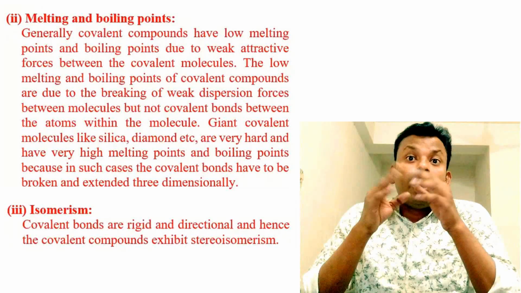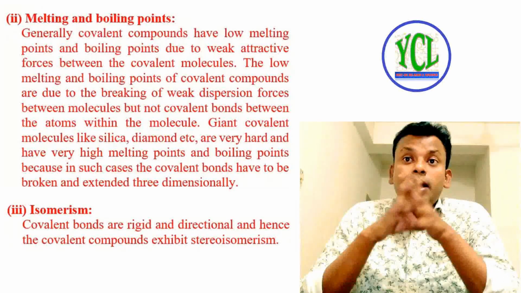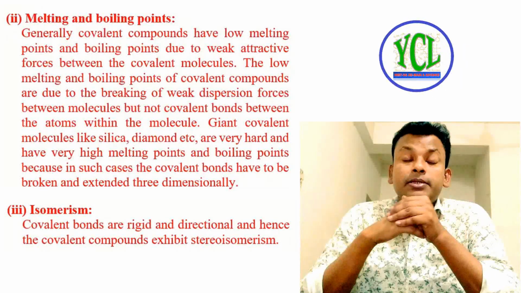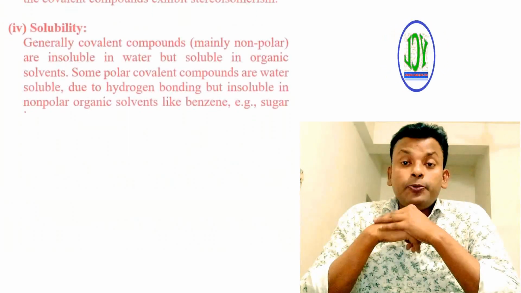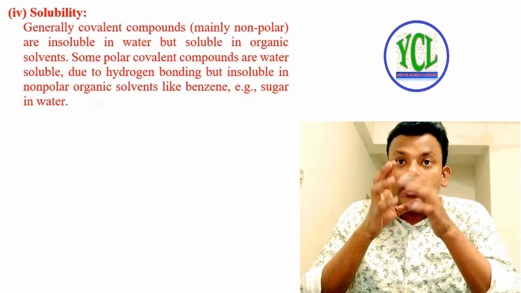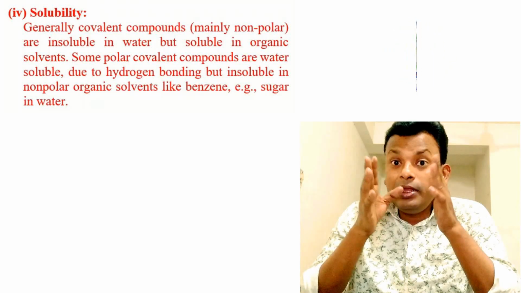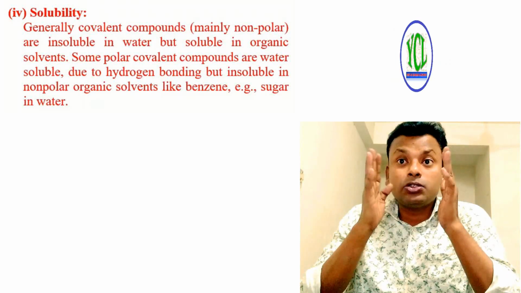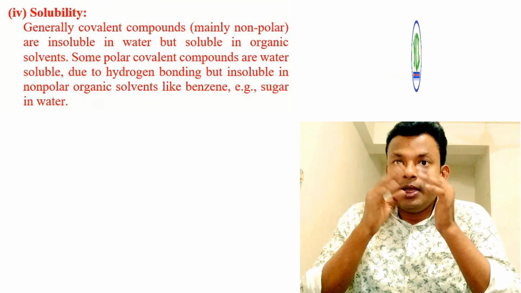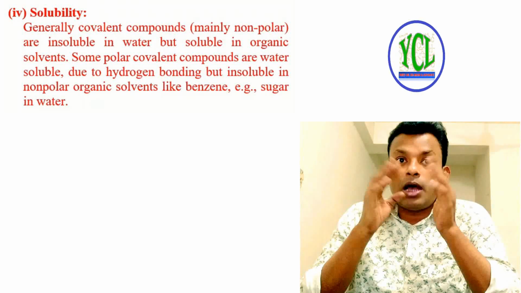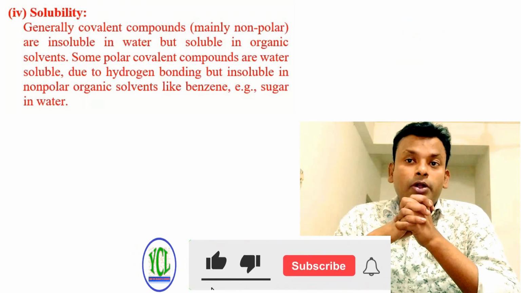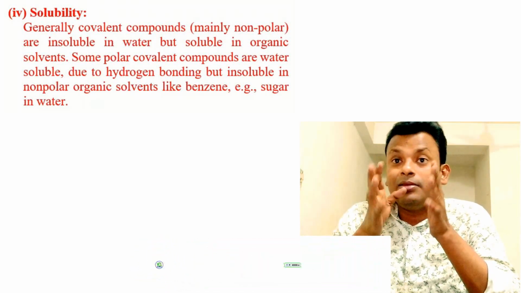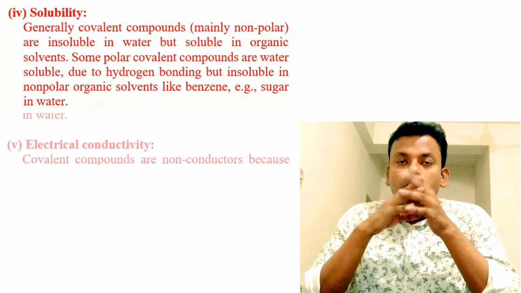Point 3. Isomerism. Covalent bonds are rigid and directional, and hence covalent compounds exhibit stereoisomerism. Point 4. Solubility. Generally, covalent compounds, mainly non-polar, are insoluble in water but soluble in organic solvents. Some polar covalent compounds are water soluble due to hydrogen bonding but insoluble in non-polar organic solvents like benzene, for example sugar in water.